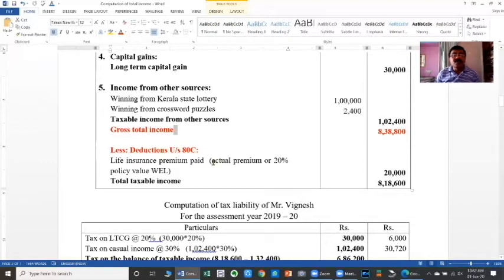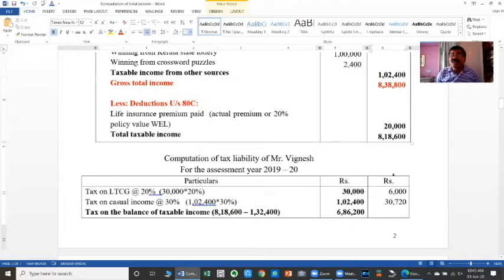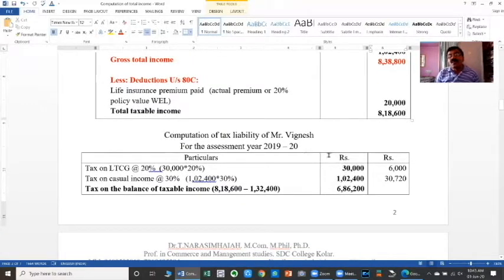So the gross total income is 8,38,800, and deductions under section 80C to 80U is only 20,000. Therefore, taxable income equals gross total income minus deductions under section 80, that is 8,38,800 minus 20,000 is equal to 8,18,600. This is the taxable income. After the computation of taxable income, the third and last step in the process is the computation of tax liability. That is, we have to calculate the amount of tax payable by the assessee as per the prevailing rates of income tax as per the assessment year.